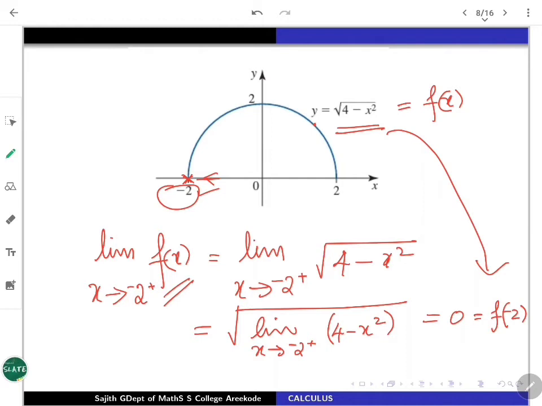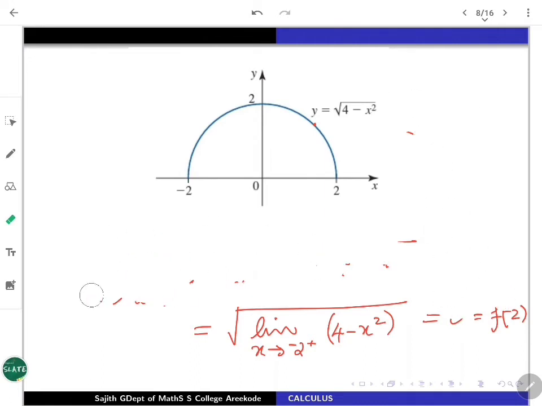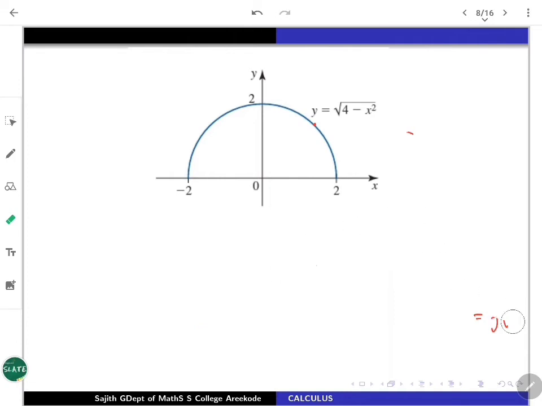Now, one more endpoint is the right endpoint. So if you want to discuss the right endpoint and look at the continuity or discontinuity there, how will you check that? Again, one-sided way you have to look at 2. You can approach from the left only because it is the right endpoint in the domain. So we have to look for the limit of our function as x is nearing towards 2. But that 2 can be approached only from the left. So to understand that, you will write like this.